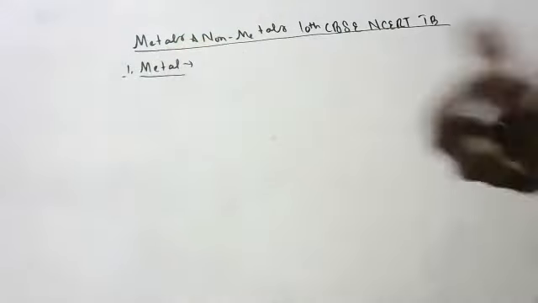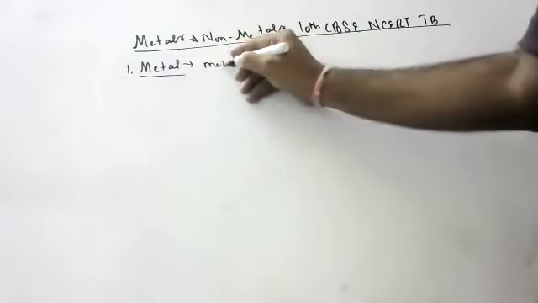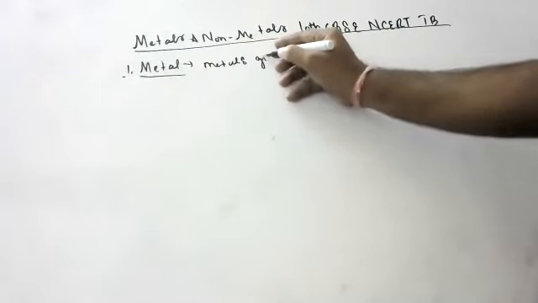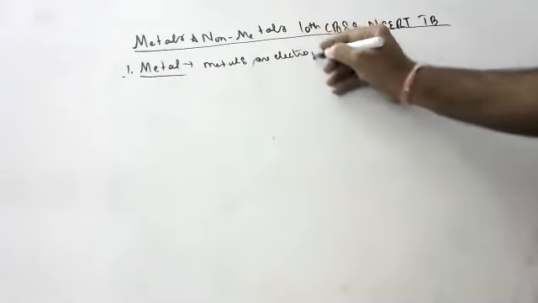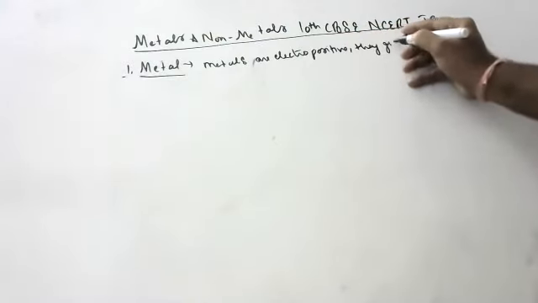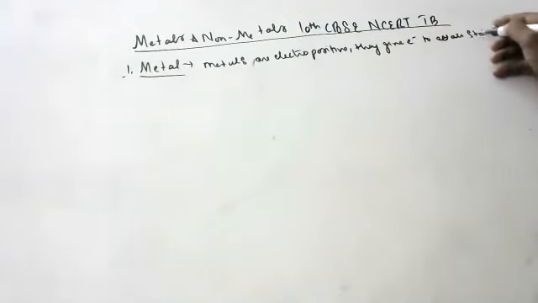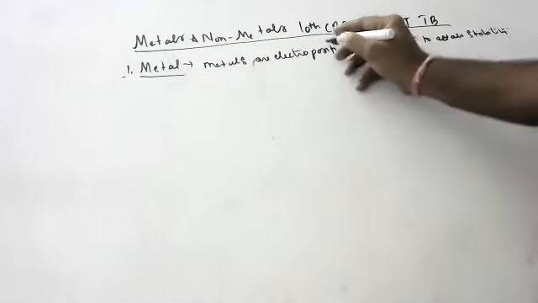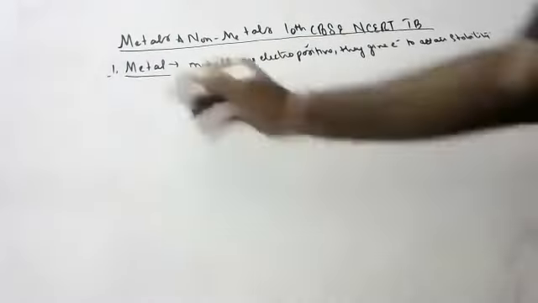If ever anyone asks you what is a metal, metals are electropositive. They give electrons to attain stability. Try to understand, children. No one will ask you the definition, but you should know what is a metal. Electropositive means they give electrons to attain stability. Positive, in the name itself, they form positive ions after giving electrons.